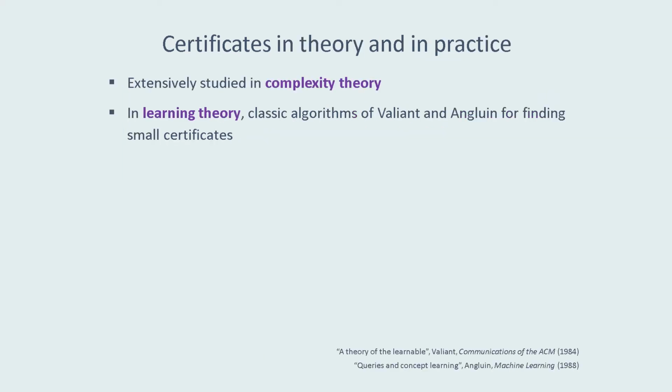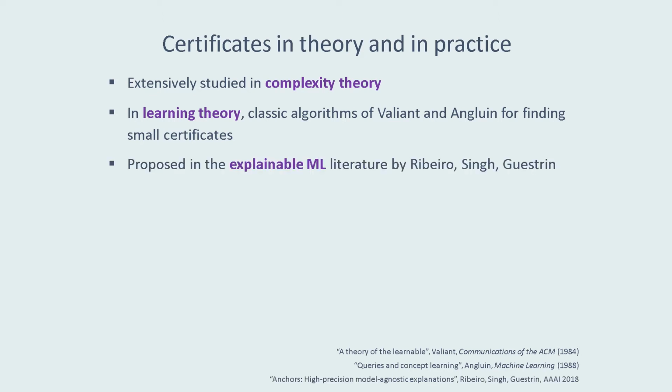Certificates have shown up in many different fields. Perhaps first and foremost, they've been extensively studied in complexity theory, where they are intimately tied to the notion of witnesses or proofs that are central to the study of the class NP. In learning theory, there are classic algorithms due to Valiant and Angluin for finding small certificates. And in fact, the Valiant-Angluin algorithm will show up in the design of our main algorithm. And more recently, certificates have been proposed in the machine learning literature as one way of explaining the predictions of machine learning models.